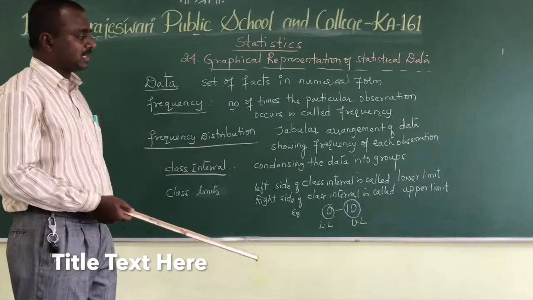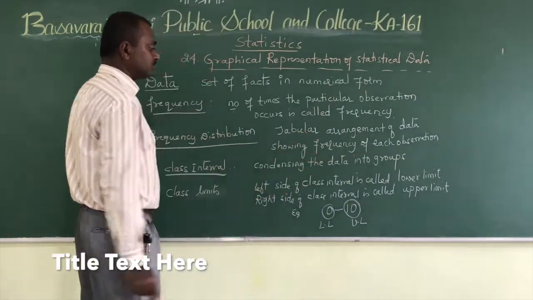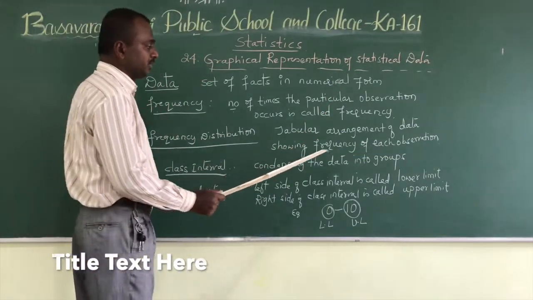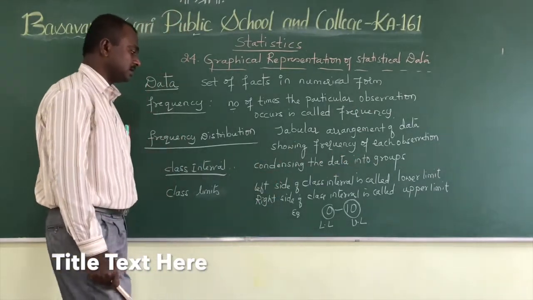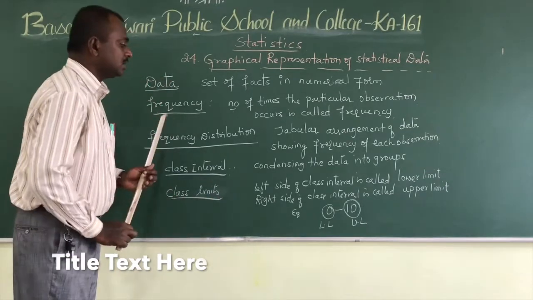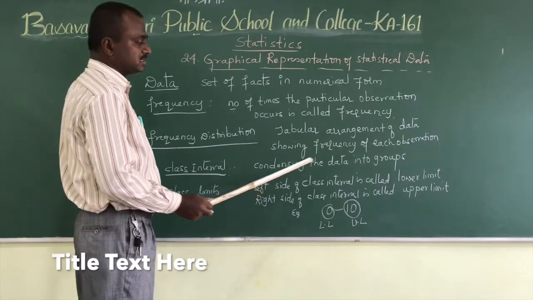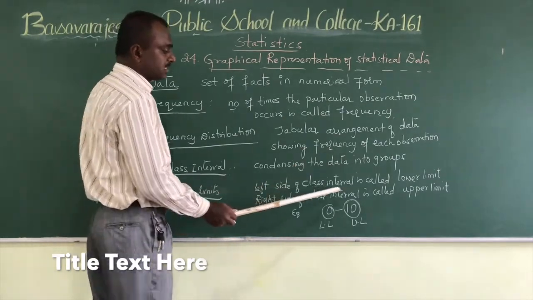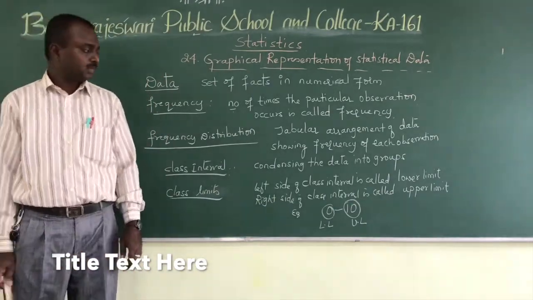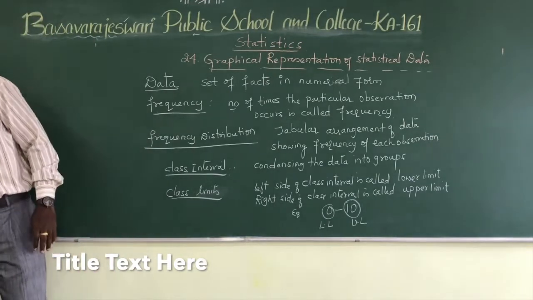It is a tabular arrangement of data showing the frequency of each observation. What is class interval? Condensing the data into groups is called class interval. What is meant by class limits? The left side of the class interval is called the lower limit, and the right side is called the upper limit. Again, we will discuss some more concepts now.